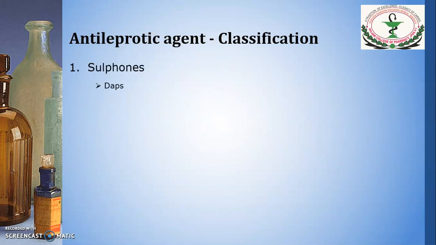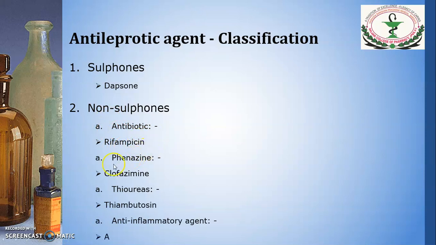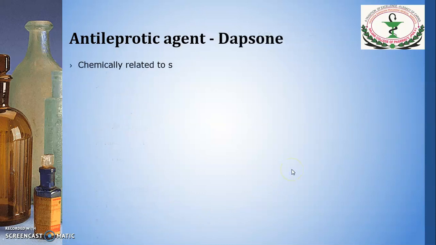Now anti-leprotic agents are classified into majorly 2 classes, sulfone and non-sulfone. The sulfone example is dapsone. The non-sulfone is further divided into antibiotic, example is rifampicin. Second, phenazine, the example is clofazimine. Third is thiourea, thiambutosine, and the fourth one is anti-inflammatory agent. The example is aspirin. We will see the individual drugs.